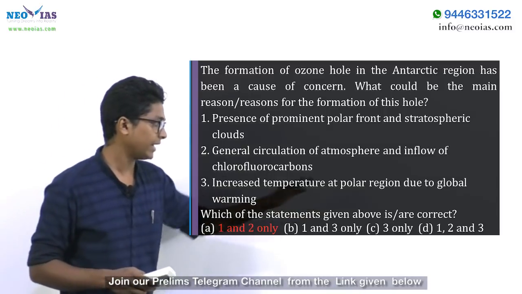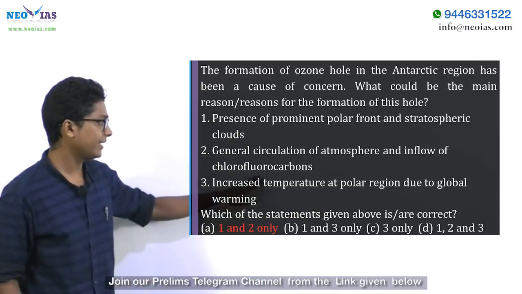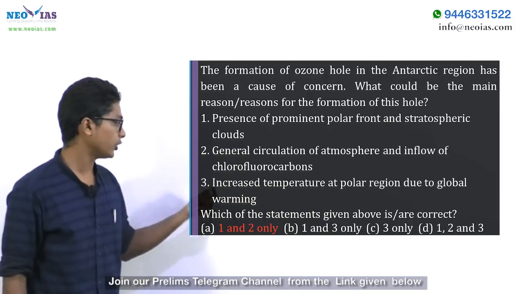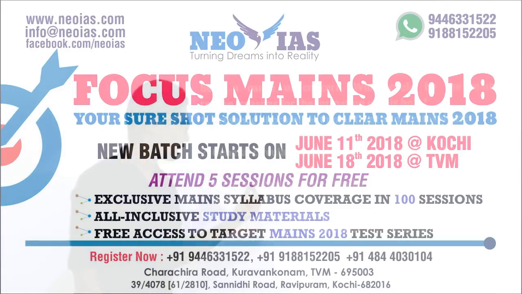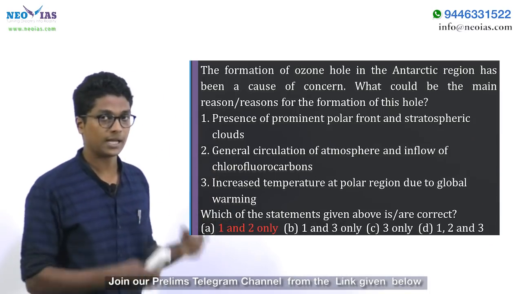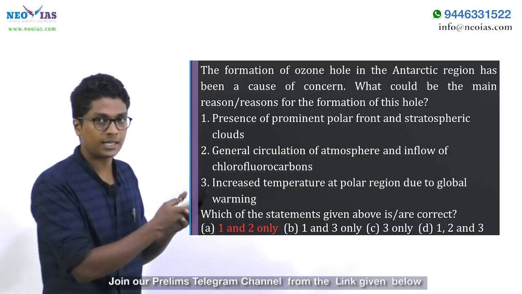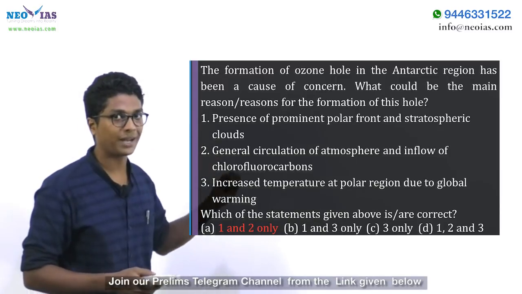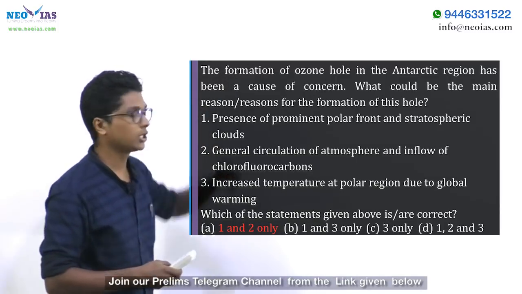Anyway, we need to know the third statement: the increased temperature at polar region due to global warming. Now you have to keep in mind, the increased temperature at the polar region is not contributing to the ozone depletion. Rather, it's the lower, colder temperature there that is resulting in the depletion of the ozone hole.